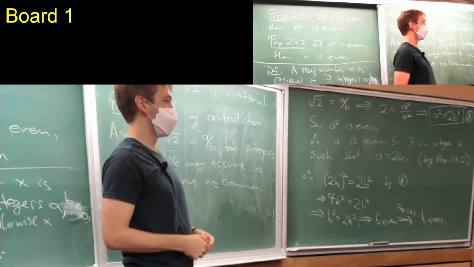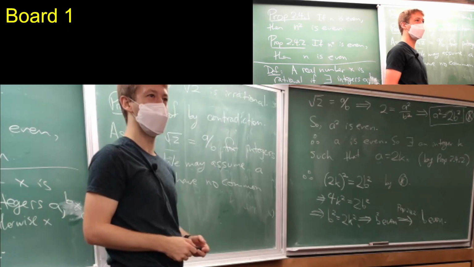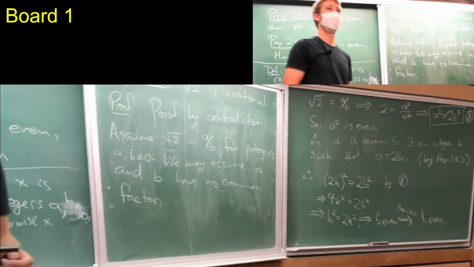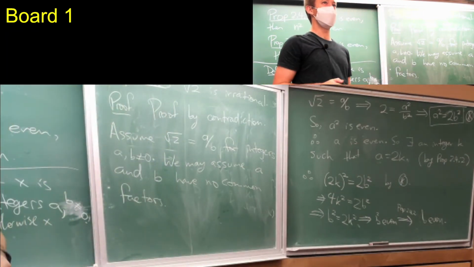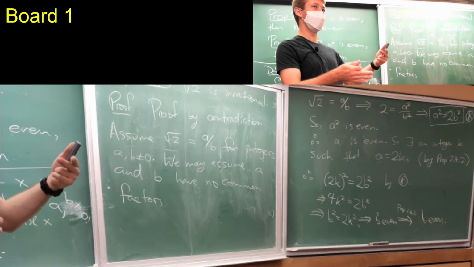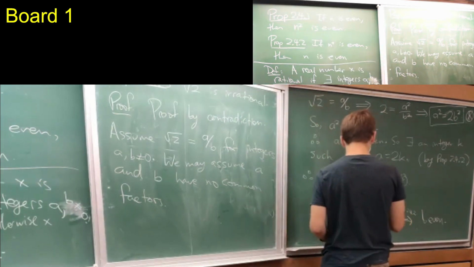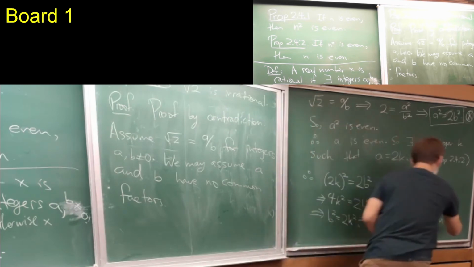We're actually done with the proof, but can anyone see why? Yeah, all even numbers. That's the observation: a and b, we've demonstrated, both have a common factor of 2, but they're not supposed to have common factors. So this completes the proof because,